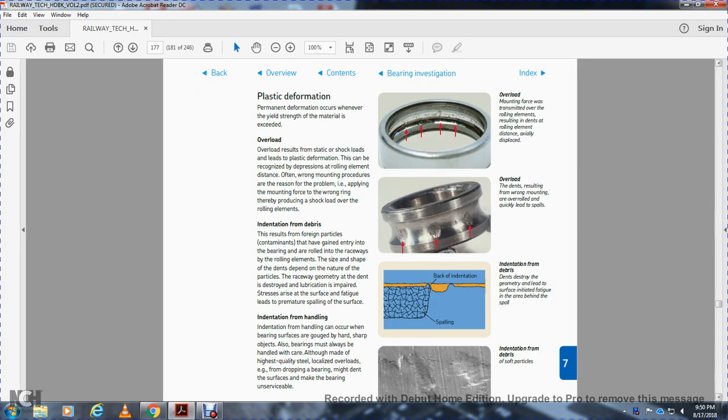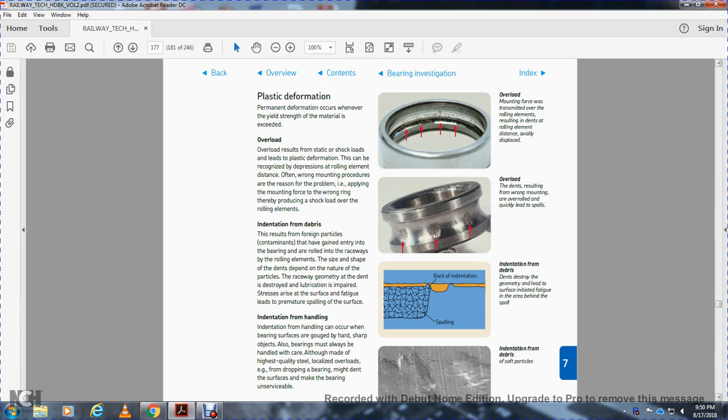Plastic deformation. Permanent deformation occurs when the yield strength of the material is exceeded by an overload. The mounting force is transmitted over the rolling elements, resulting in dents at the rolling element distance along the axle. Overload dents from wrong mounting or overload can quickly lead to spalling.